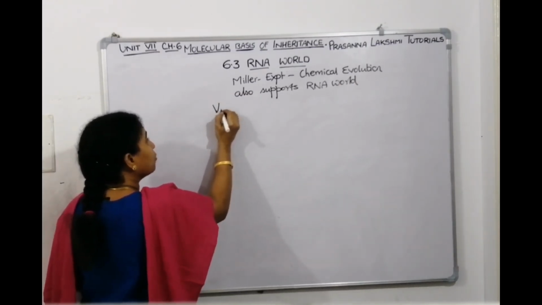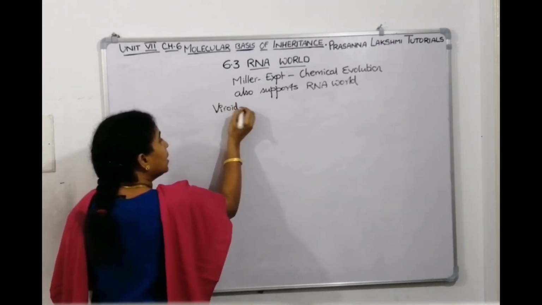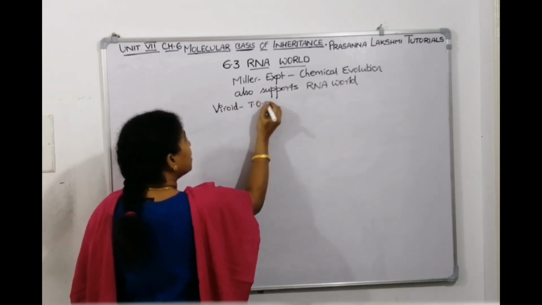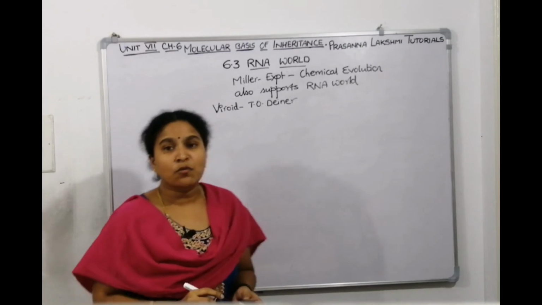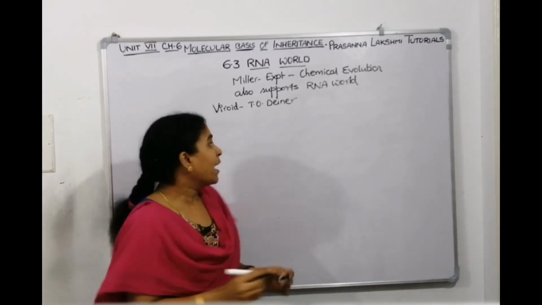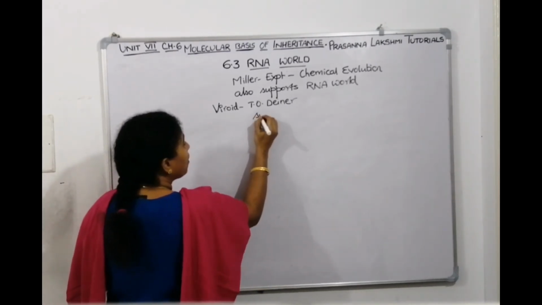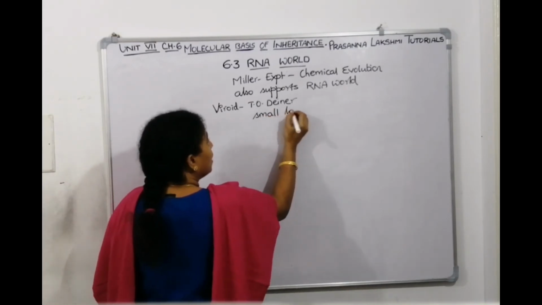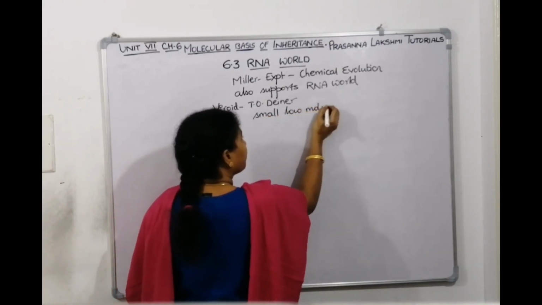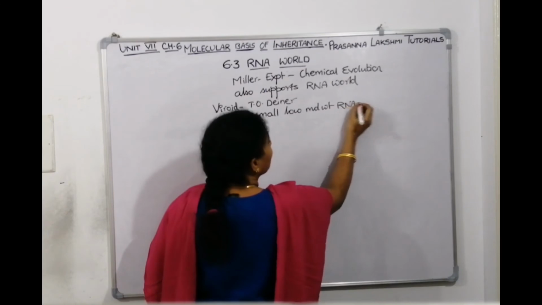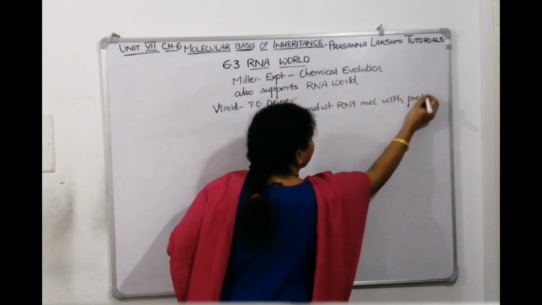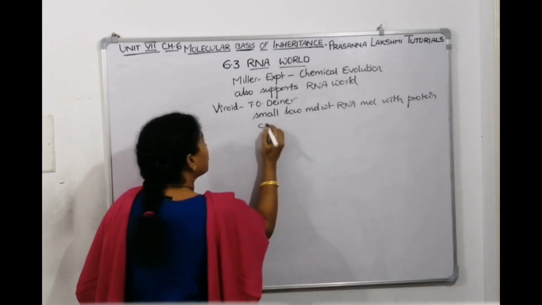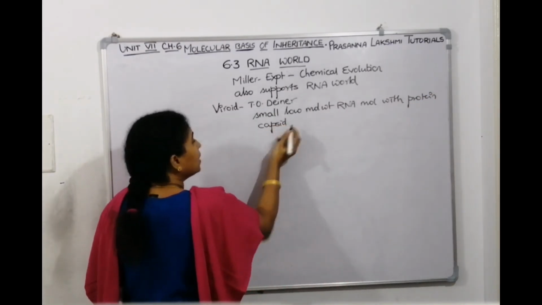The viroid concept also supports it. Now, viroids were discovered by T.O. Diener. What are viroids? Viroids are small, low molecular weight RNA molecules without a protein capsid, right? They are naked. They don't have a protein capsid. They are just low molecular weight RNA molecules.